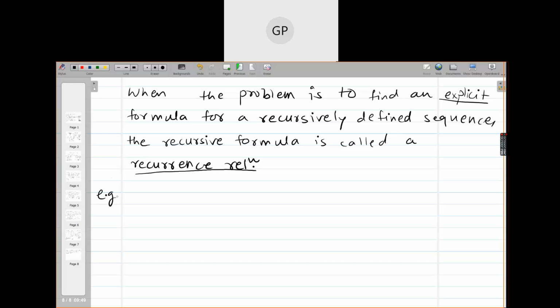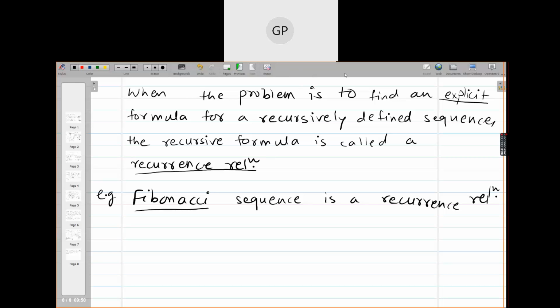So for example, Fibonacci sequence. Have you heard this word Fibonacci? Anyone knows about Fibonacci sequence? 1, 1.